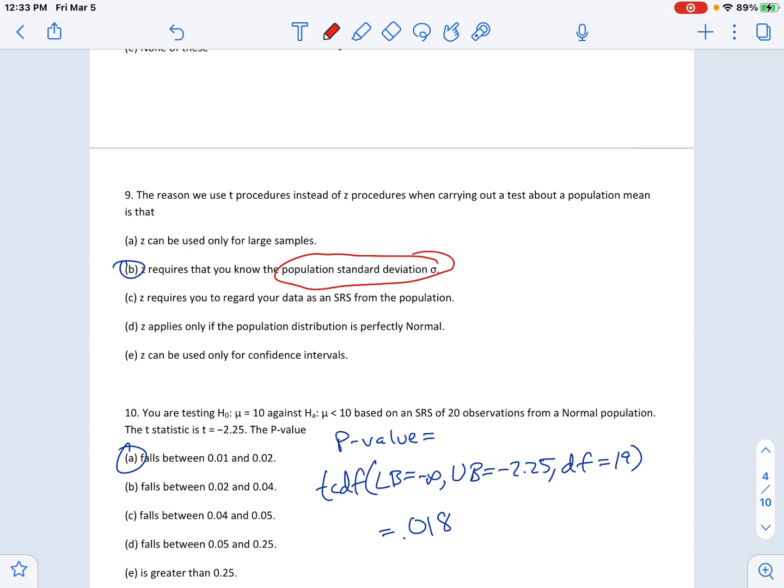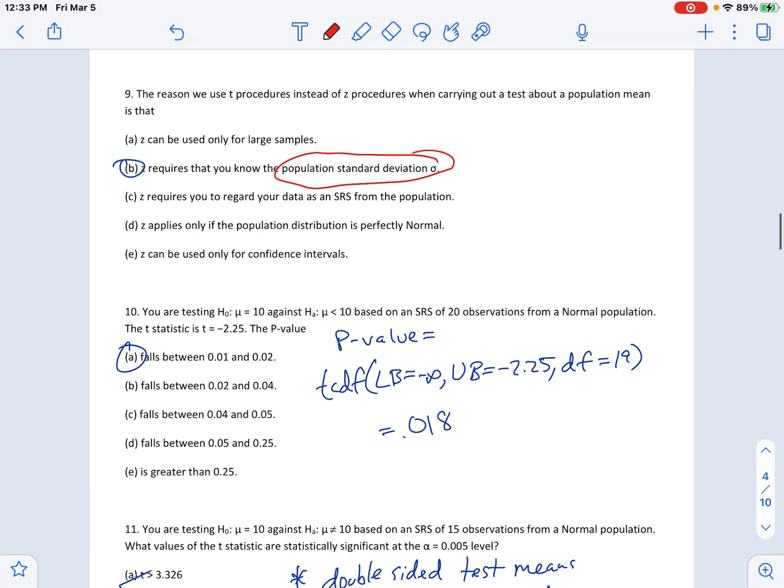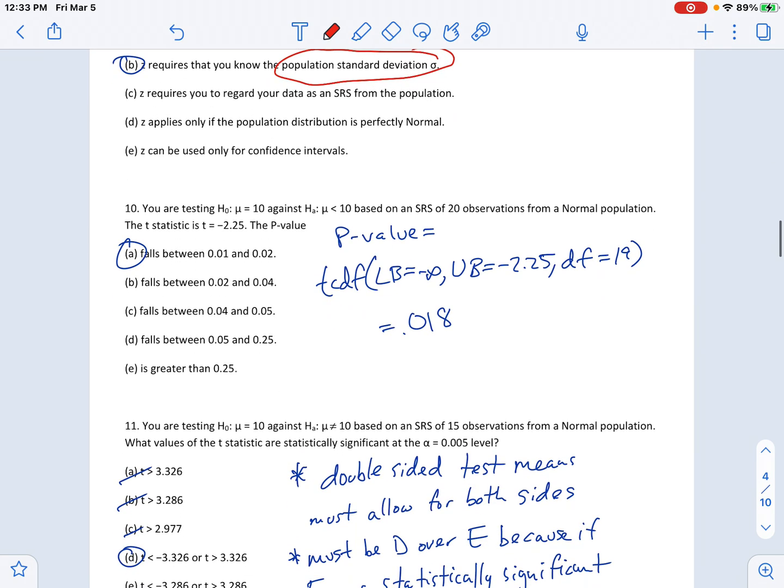That's a play on words a little bit. It's more just because we don't know the population standard deviation, which is associated with letter B. Number 10 is another one where they give you a test statistic, this time with t's. So you do a similar thing, this time tcdf. Make sure you plug in the right values. Obviously, you wouldn't have to label it here, but it is just a force of habit.